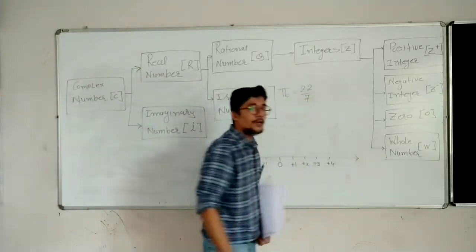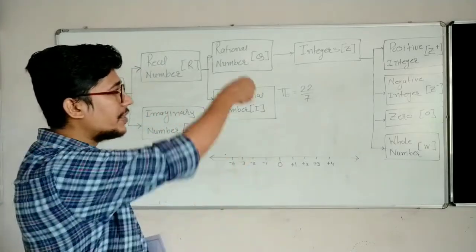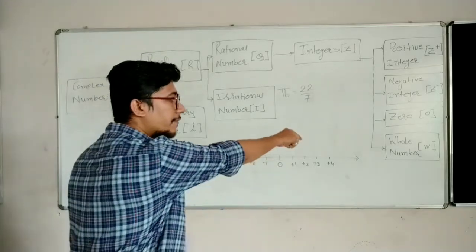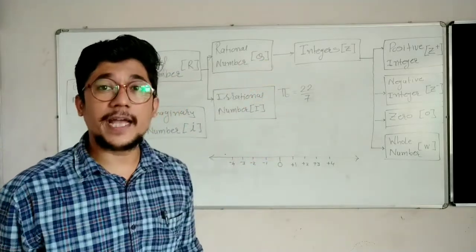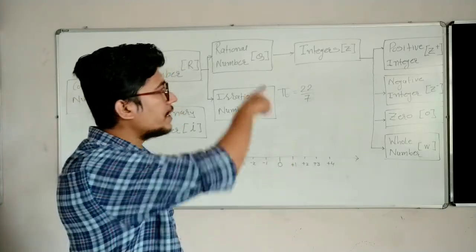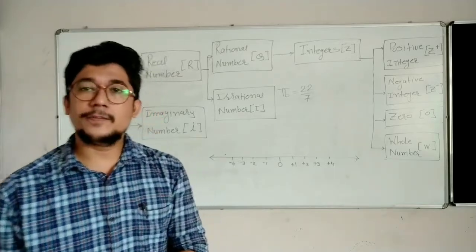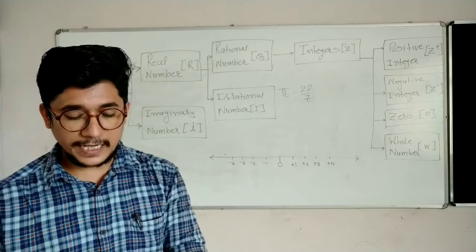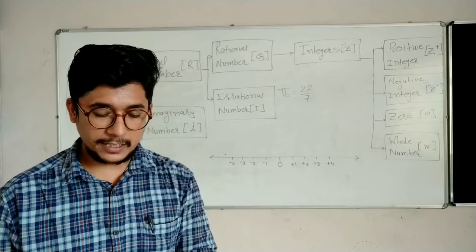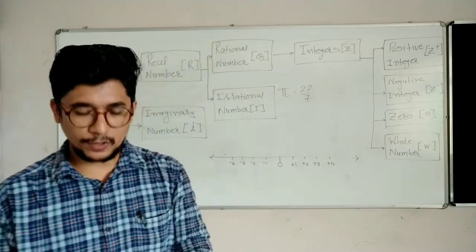Whole numbers start from 0, 1, 2, 3, 4, 5, 6, and natural numbers start from 1, 2, 3, 4, 5, 6. So not every whole number is a natural number. Why? Because in whole numbers 0 is there, but in positive integers or natural numbers 0 is not there. So the statement given is false. So we can say that every whole number is not a natural number. In fact, every natural number is a whole number.